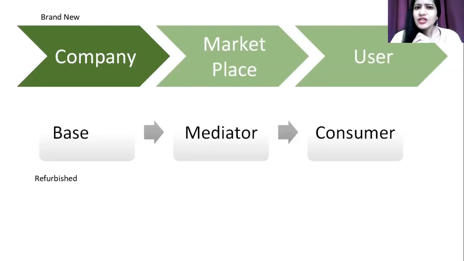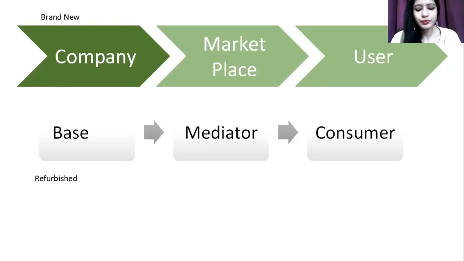Once the gadget is released in the market, it has to be sold to users. So it has been sold to a user, and now the user has this gadget. What happens is that the gadget is not so appropriate and we don't want to use it. We want to resell it, get rid of it, and get another gadget.